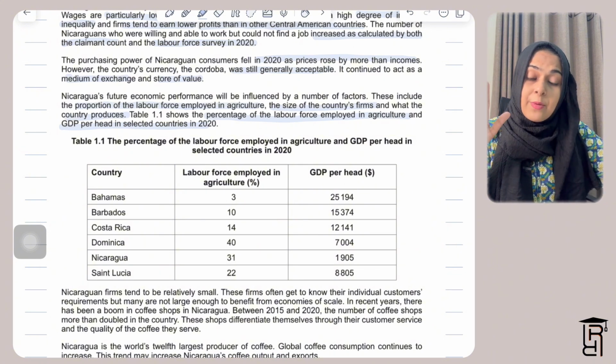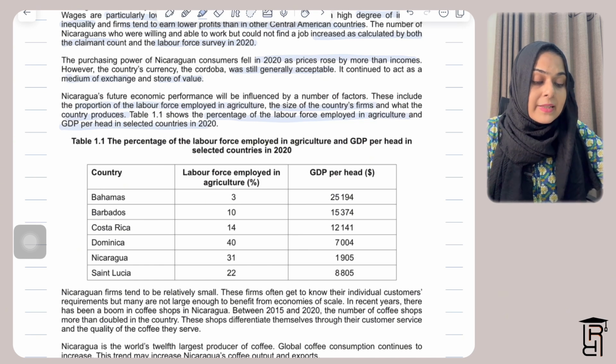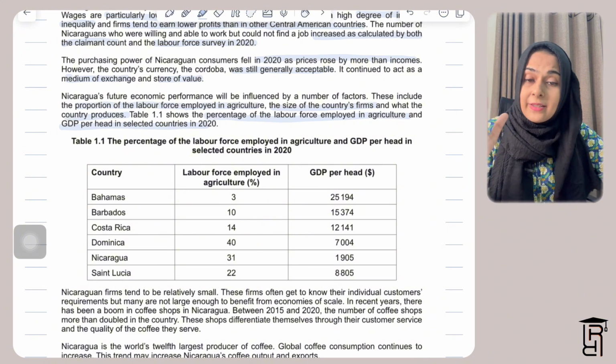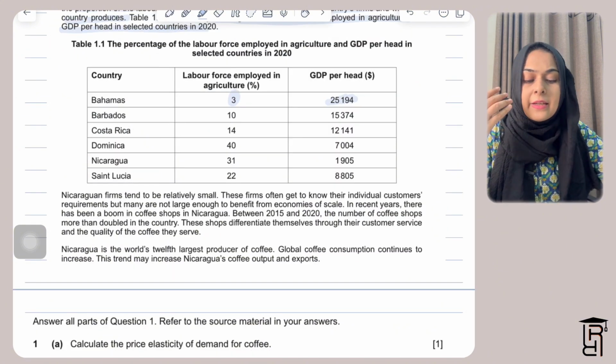So the lowest percentage of employment in agriculture is in Bahamas and the GDP per head is the highest in Bahamas. Then there is a question related to table 1.1, and in any data response they'll give you a graph or a table and they will give you a question related to it. So you need to be prepared for how we actually solve these kinds of questions.